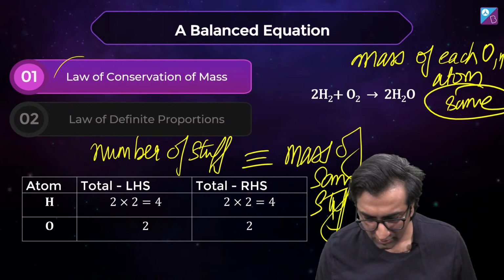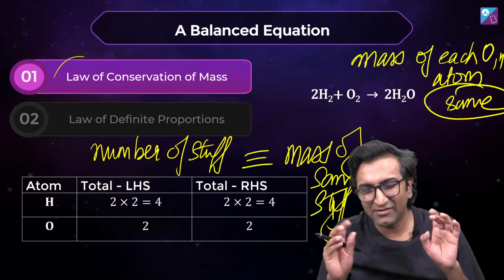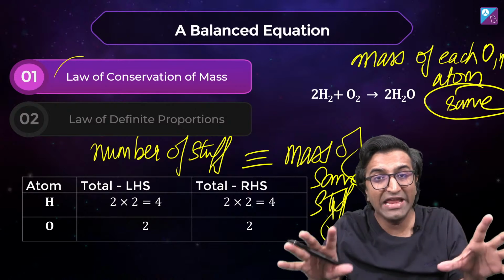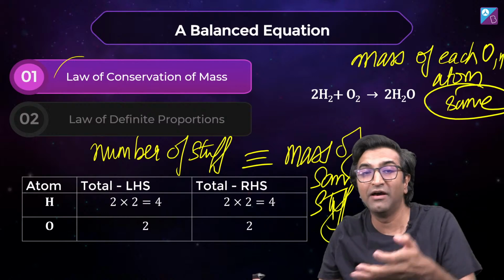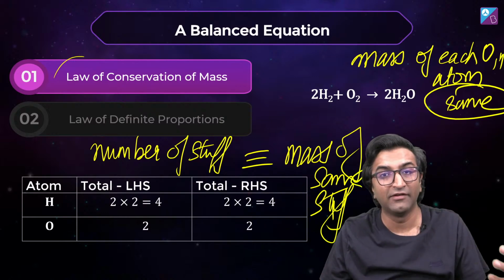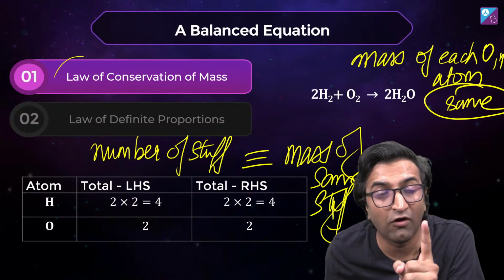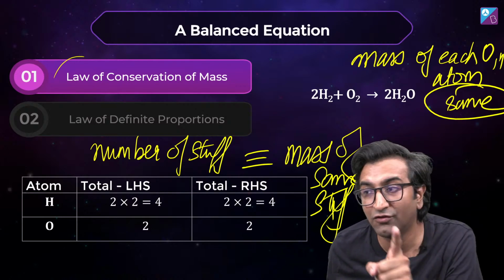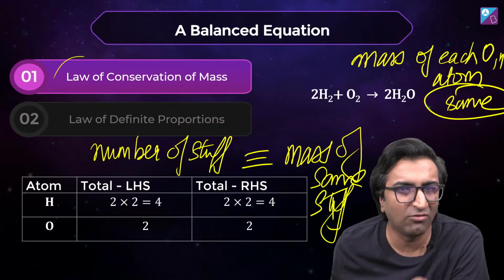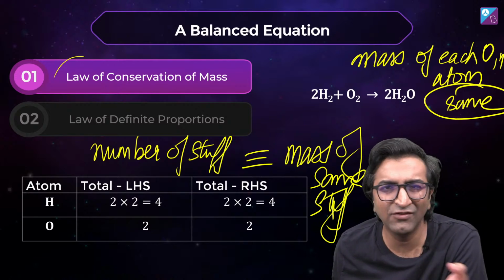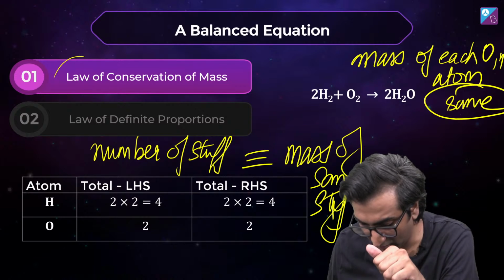That's the single most fundamental idea. Why do we talk about number and mass? Because they are interchangeable. If I talk about one atom of oxygen, it will always have a mass of 16 u. But we don't talk about one atom, do we? It doesn't make sense to talk about one atom. That's the next idea we'll talk about.